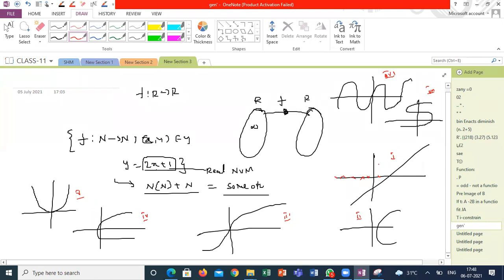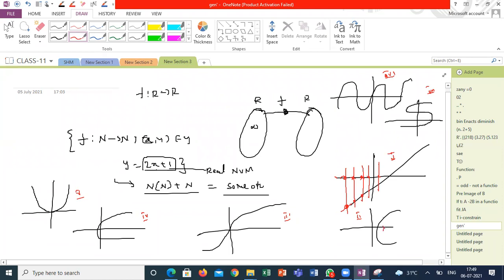How will we know? You draw a vertical line on the x-axis wherever you want. If this vertical line meets the graph at only one point, what does that mean? This point has only one Y value. Then the first graph shows a function.